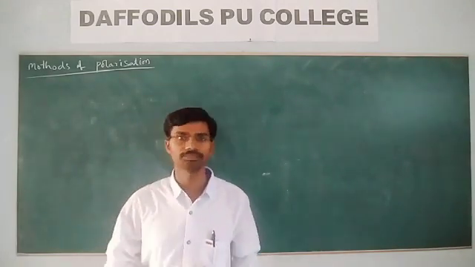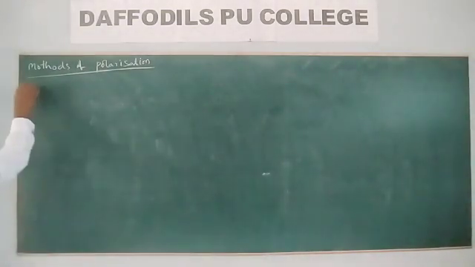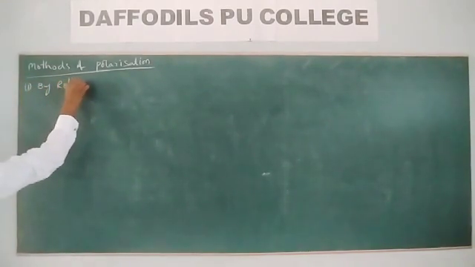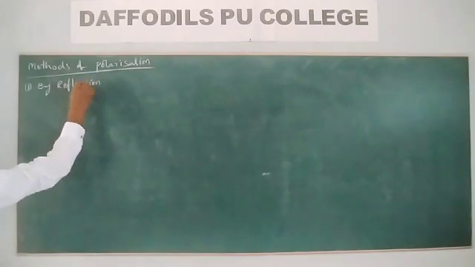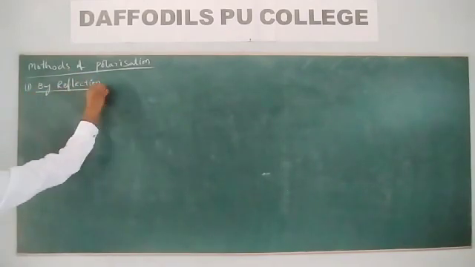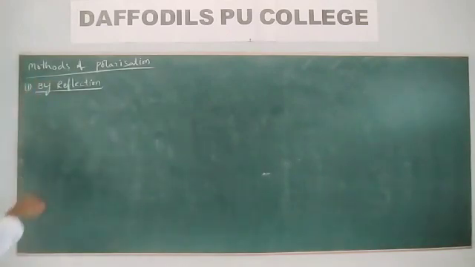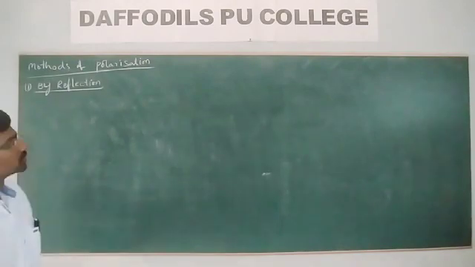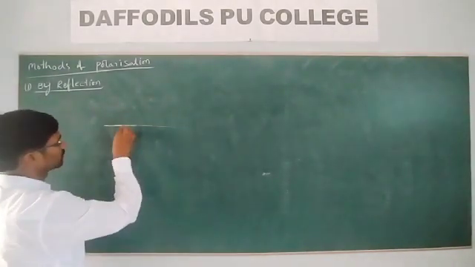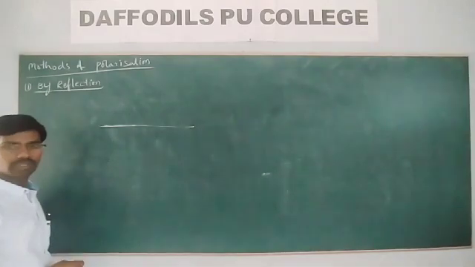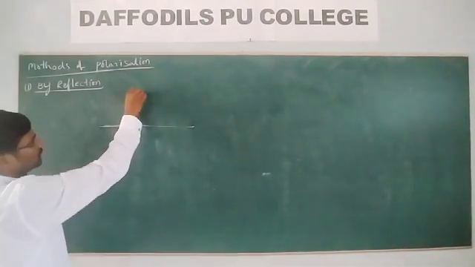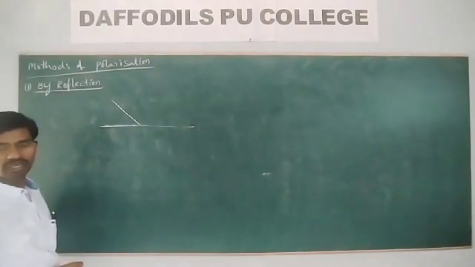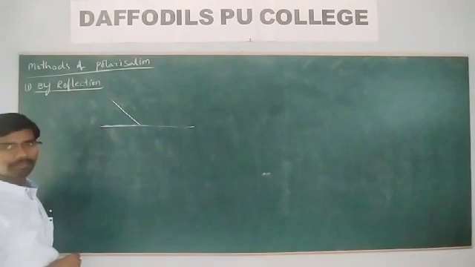Let me discuss them one by one. First one, polarization by the reflection of light. So what do you mean? How do we get polarization by reflection? When light passes from one medium to another medium, when an unpolarized light is incident on a surface separating two media, what would happen?